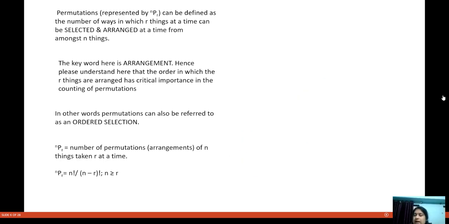See, if I am saying to you that we have four persons A, B, C, D, and we have to put them in four places, let's say X, Y, Z, and L, and I am saying you have to arrange these four people in these four places, how will you do that? It's very easy. I will simply say we can do this in factorial 4 ways. But how can we do it in factorial 4 ways? Let us understand this thing.